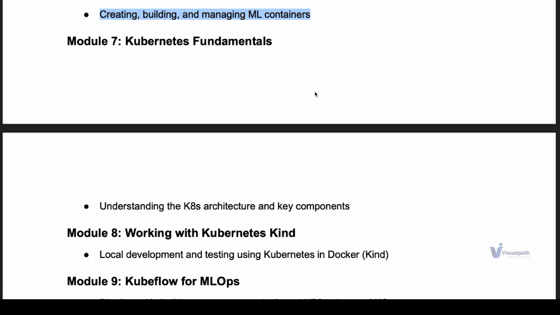And in module 7, I will teach you how to understand Kubernetes architecture. You must be thinking, why do I need it? Nowadays, everything is microservices. So you need to have at least a fundamental understanding of Kubernetes so that you know where to deploy your application and how to deploy your application. And in case of any kind of failure or any issues with the container that you have deployed, you should be able to do basic troubleshooting and at least pull out the logs.